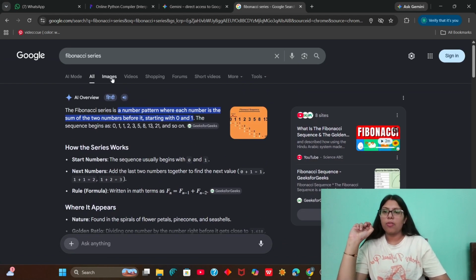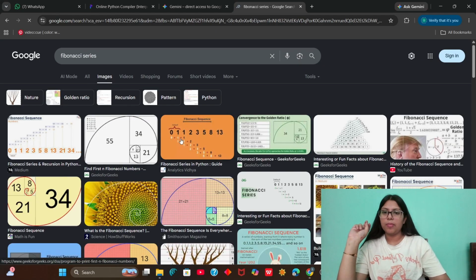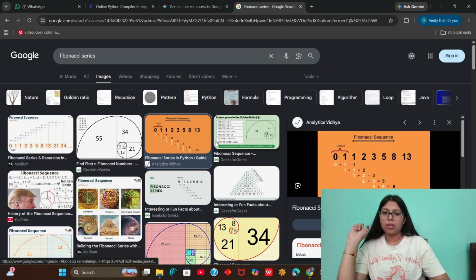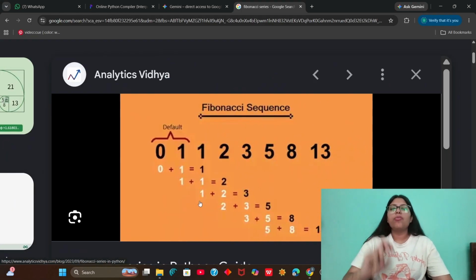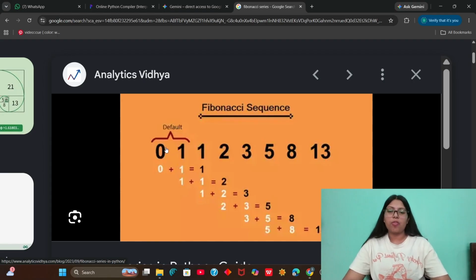So here what we will be doing now is this. See this. We are first taking 0 and 1, that is the default value. Then we add 0 and 1 and we get 1. Again we add this 1 to get 2. Then we add 1 and 2, we will get 3. Then we add 3 and 2, we get 5.